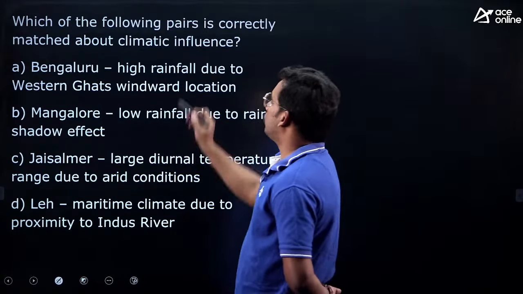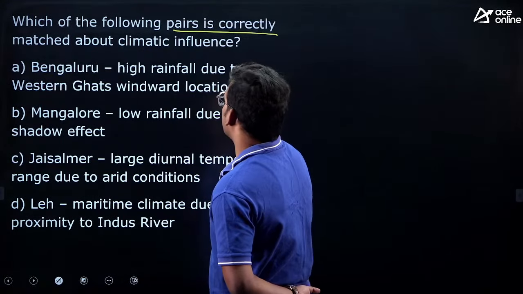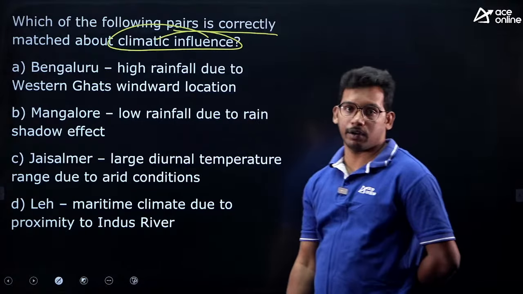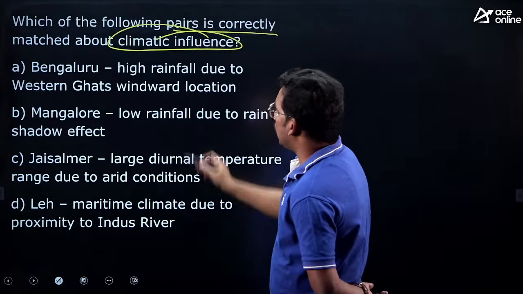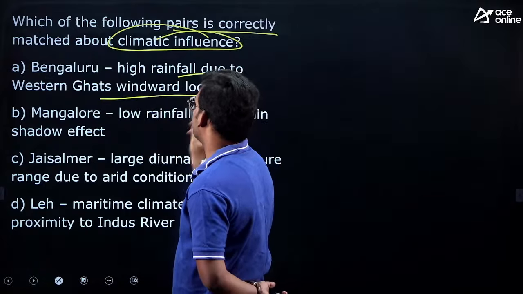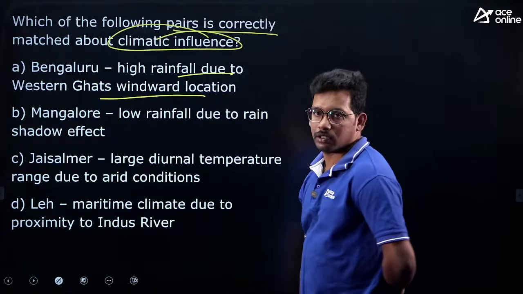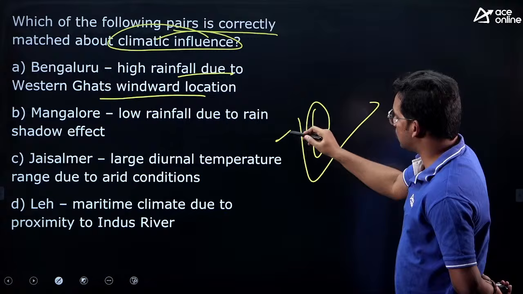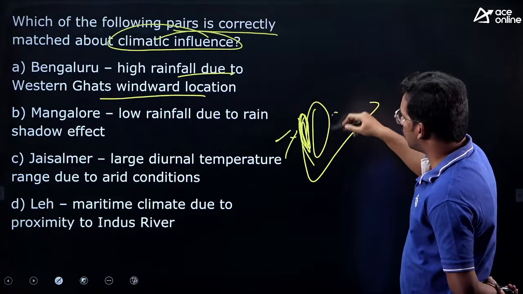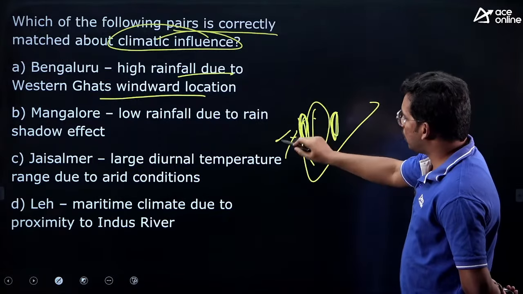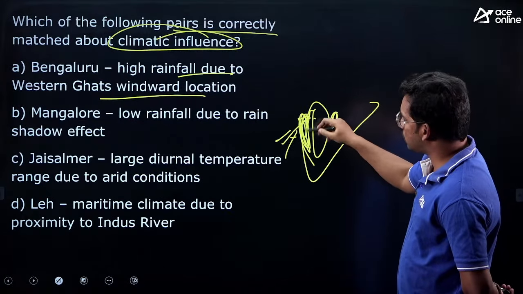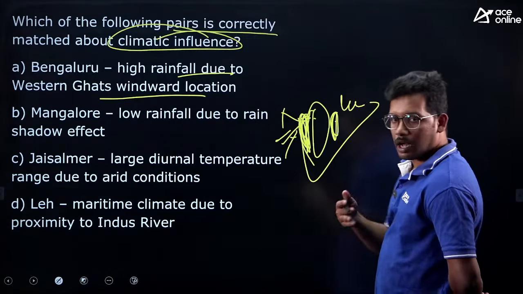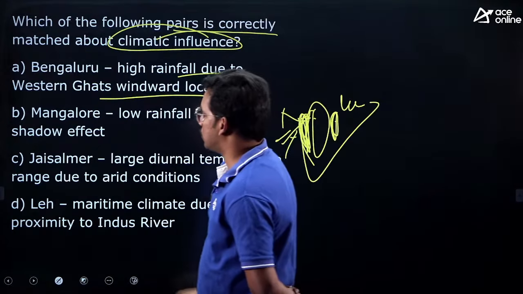Next one, which of the following pairs are correctly matched about climate influence? So there is a question on climate. Bengaluru city, high rainfall due to Western Ghats windward direction. Windward means if this is the Western Ghats and this is the southwest monsoon, this is the windward, this is the leeward. As the winds hit the mountains, they give a lot of rainfall. This was asked in APPSC and TGPSC groups also recently.